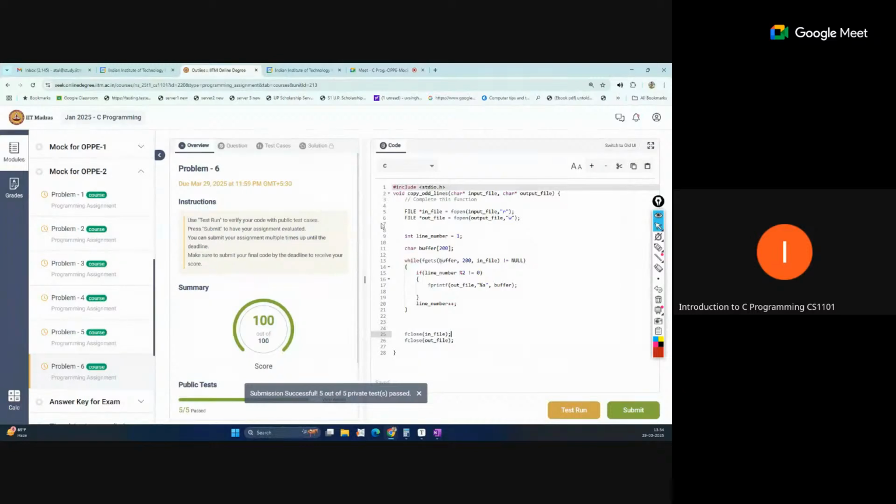So any query on the file-based version? As I mentioned, the level of the mock OOP2 is much higher compared to your OOP exam. So just prepare well at this level, and definitely you will get a good score in the OOP exam.